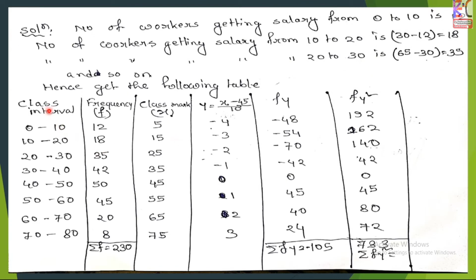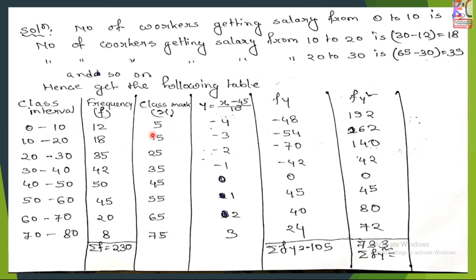The result is the class interval: the number of workers getting salary from 0 to 10 is 12. You know that 0 to 10 is 12, 10 to 20 is 30 minus 12, which is 18, and 20 to 30 is 65 minus 30. That means 65 is here, and 65 minus 30 is 35. Similarly for all these numbers, and this is the class marks. The class marks is x.